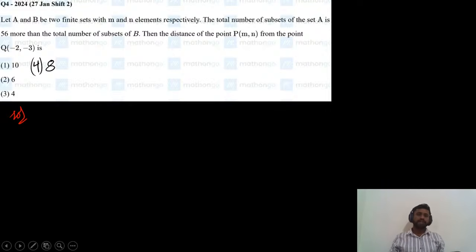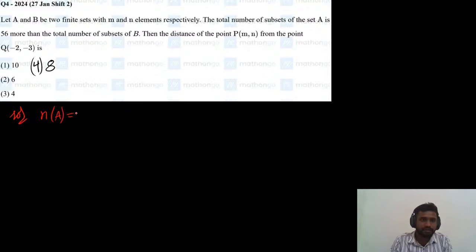A and B be two finite sets with M elements and N elements. So how many elements are there in set A? Set A is having M number of elements and set B is having N number of elements. That is the first point. Total number of subsets of A: how many subsets will set A have? The number of subsets formula is 2 power number of elements, right?